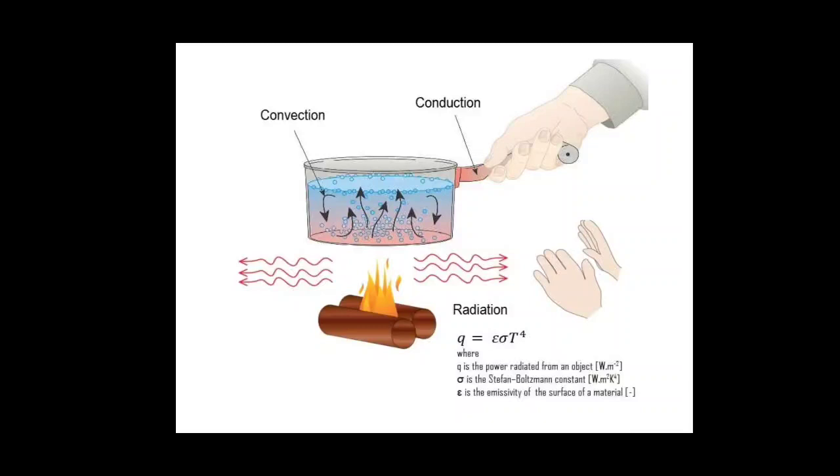Why have you put the fire at the bottom of the pan only? Now how did the handle of the pan get heated, how was the heat transferred from the bottom to the handle? This happened because of conduction. Since it is a metal body, from the bottom the heat transferred to the handle via conduction.